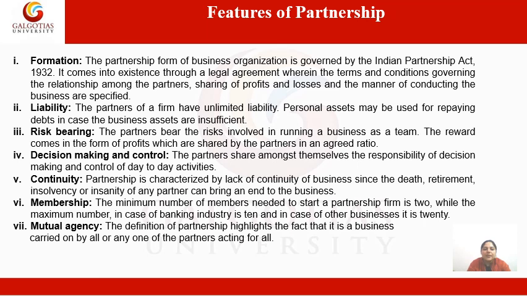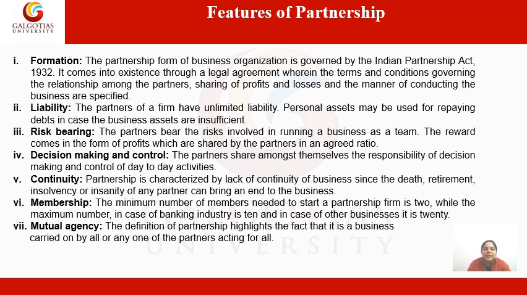Then, the second feature of partnership is liability. The partners of a firm have unlimited liabilities. It means they have to pay from their personal assets if the business faces losses. Personal assets may be used for repaying debt in case business assets are not sufficient. Then the third feature is risk bearing.